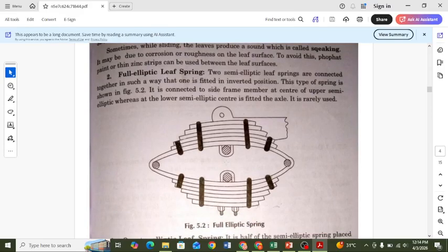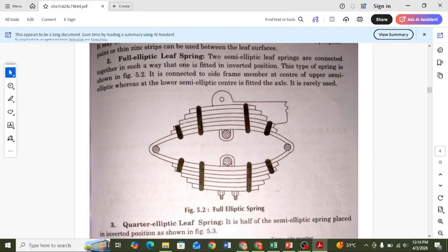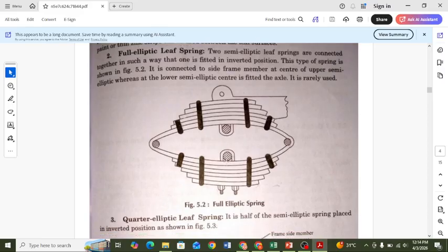For this, two semi-elliptical leaf springs are connected together in such a way that one is fitted in an inverted position. So it is helpful to absorb shocks and convert them into a cushioning effect for heavy vehicles.